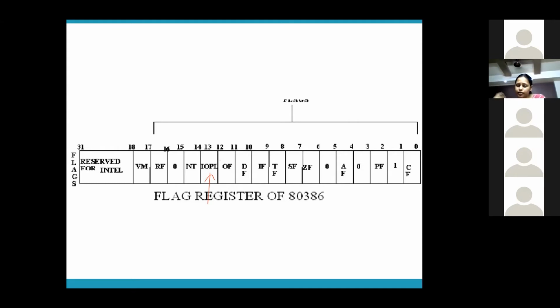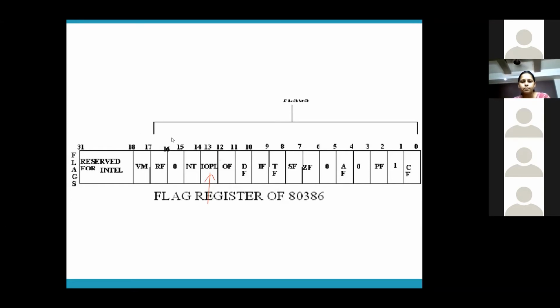If your logic is still going wrong, that means the error is further ahead in your program, not at that breakpoint. That logical error has been resolved. So you have to resume with the execution of the rest of the program and then find the errors using the other breakpoints. That's what the RF flag is about. It just tells the 80386 that you have to resume. You don't have to resolve any errors here. Just resume with the rest of the execution. Don't stop at this breakpoint.